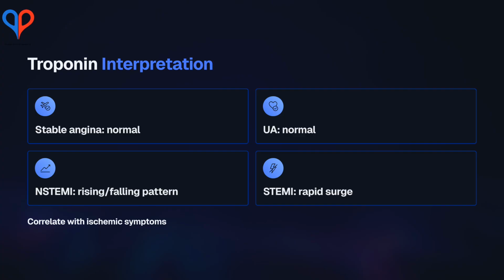Troponin traces the biological reality of myocyte necrosis. Normal troponin in the presence of symptoms suggests unstable angina. A rising and falling pattern confirms NSTEMI. STEMI produces a rapid surge. Interpretation must always be tied to symptoms and ECG, because troponin elevation alone does not define ACS.